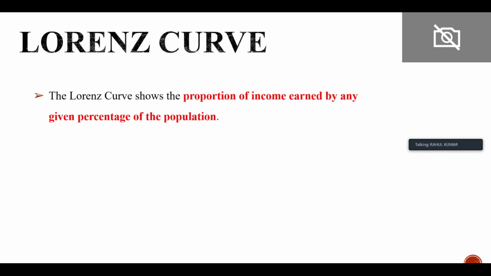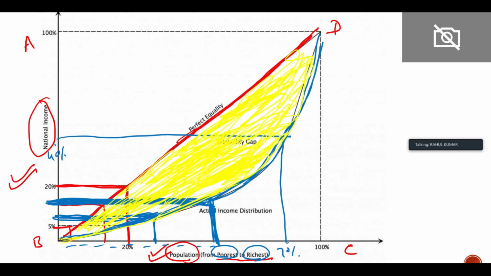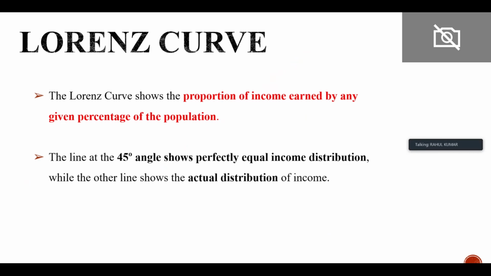So the Lorenz curve shows the proportion of income earned by any given percentage of population, right? So here we can see percentage of income earned by 20%, earned by 70%, 100%, and so on. The line at the 45-degree angle shows perfectly equal income distribution, while the other line shows the actual distribution of income.